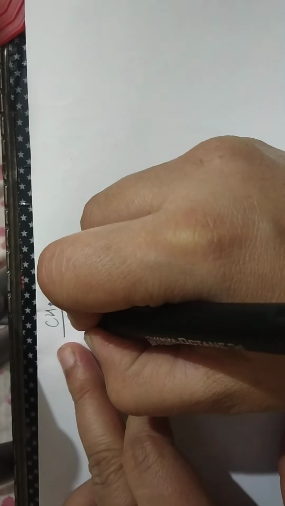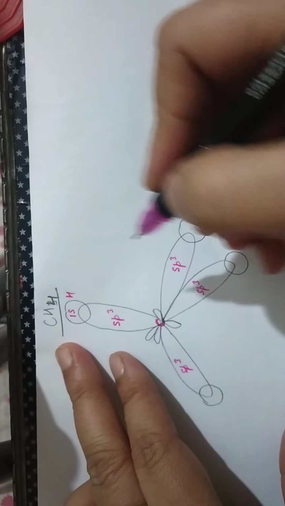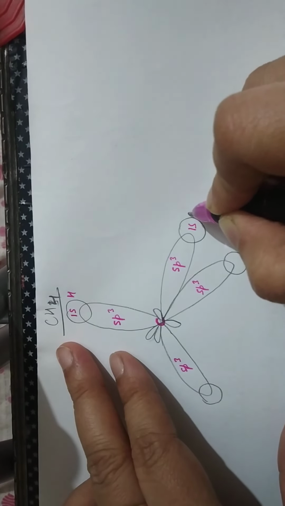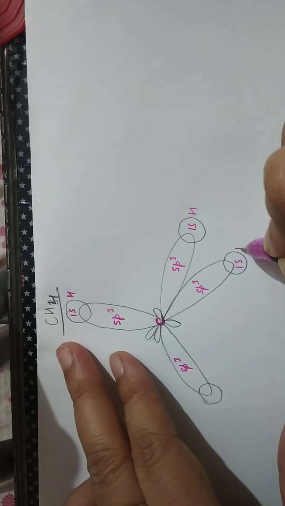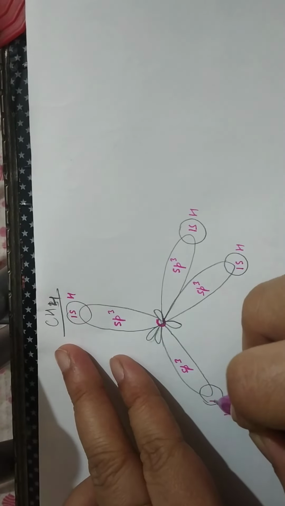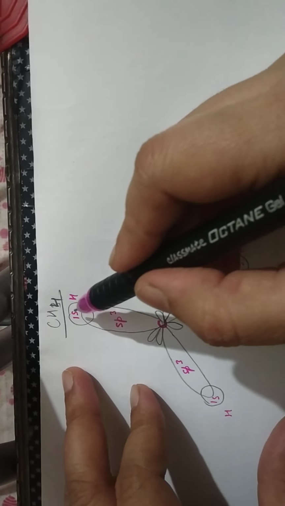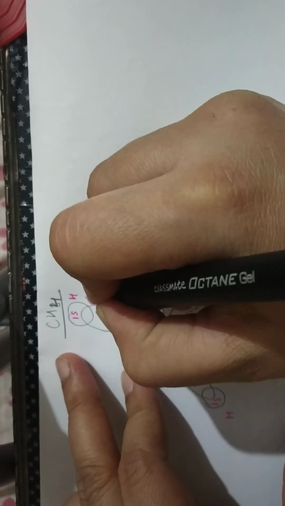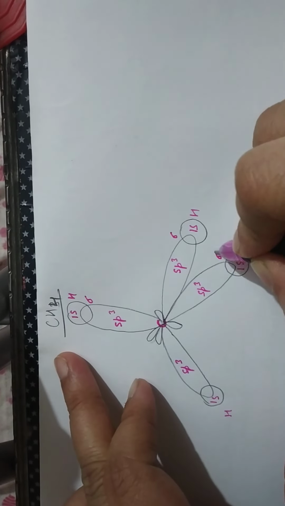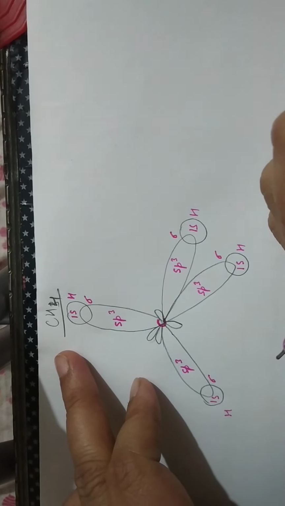They are overlapping with the 1s orbitals of hydrogen atoms. There you can see this is a sigma overlap, right? This is the sigma overlap.